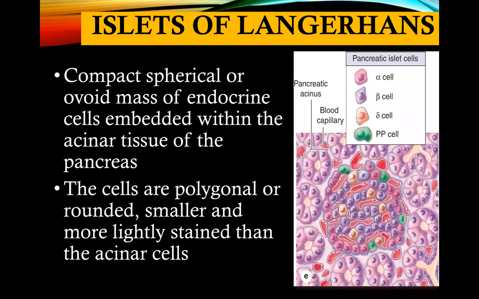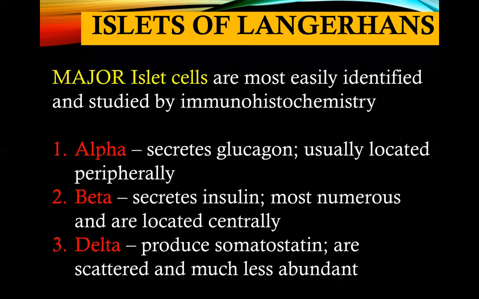Okay, let's go now to the pancreas. And as you all know, the pancreas has two functions. You have endocrine and exocrine portions. The endocrine portion, flashing on your screen, is your islets of Langerhans of the pancreas. These are compact, spherical, or ovoid masses of endocrine cells that are embedded within the acinar tissue of the pancreas. The cells here are polygonal or rounded, smaller and more lightly stained than the acinar cells. And as you all know, your acinar cells are actually the exocrine portion of your pancreas.